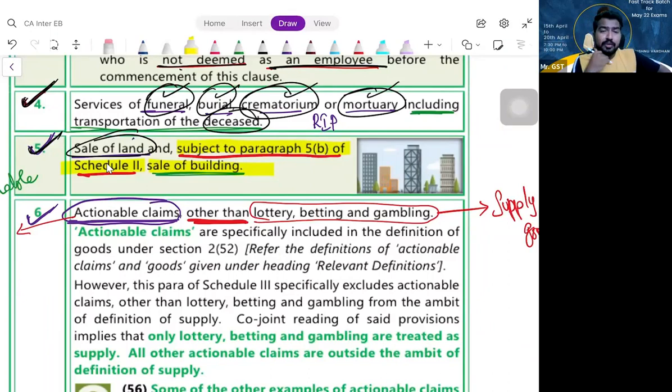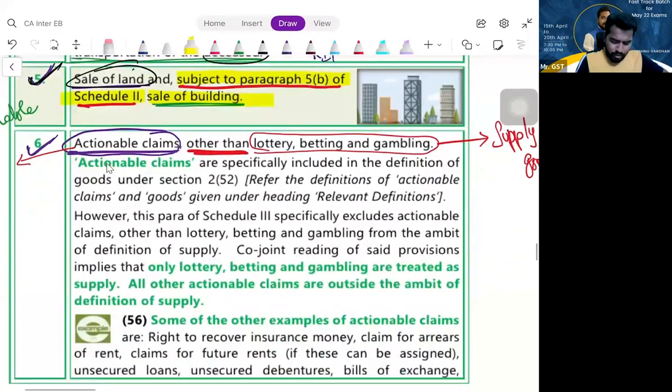But in Schedule 3, they are excluding actionable claims as a supply, other than lottery, betting, and gambling. That means what is the net impact? Only lottery, betting, and gambling are taxed under GST. Any other actionable claims are not covered here.